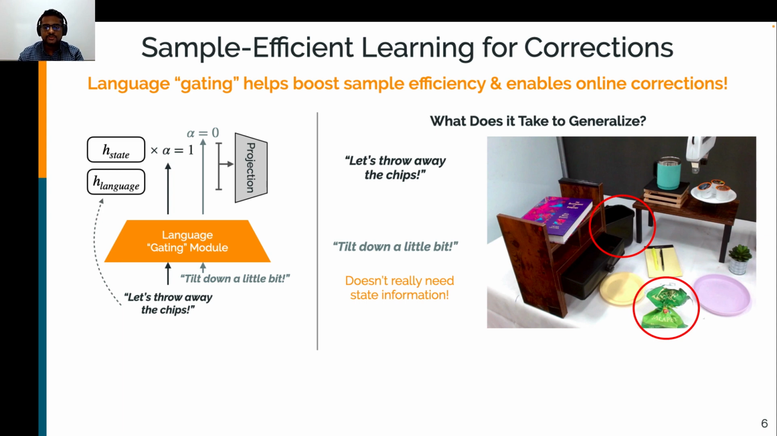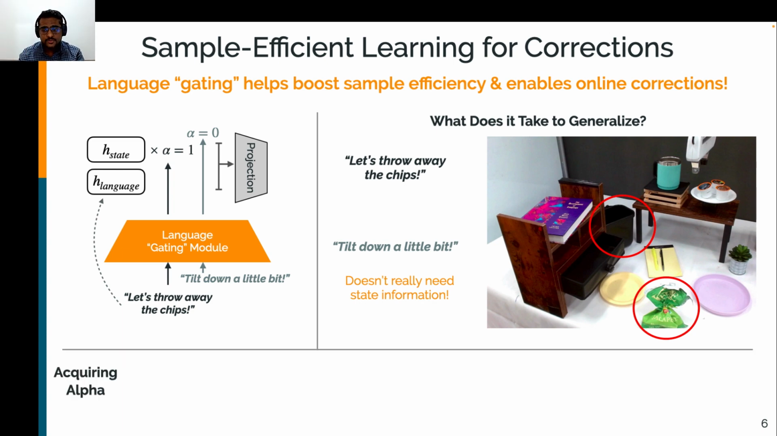We don't need to collect demonstrations of tilting down a little bit in dozens of different contexts. Because it's state independent, we can learn to ground this correction with only a single demonstration. How do we acquire this parameter alpha?